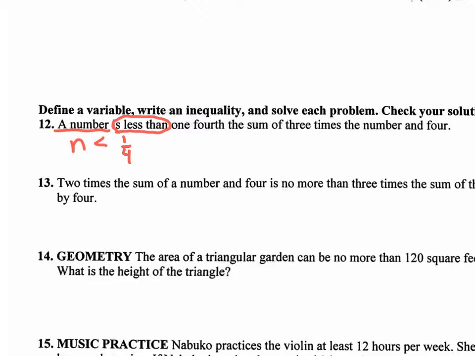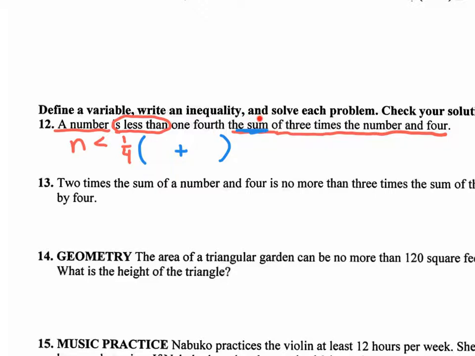1/4 of what? 1/4 of the sum of 3 times the number and 4. Okay, so what does sum mean? It means you're going to be adding. But since it says 1/4 the sum, you're going to say 1/4 times some parentheses. And inside these parentheses, we're going to be doing the sum. We're going to be adding. So what is it that we're going to be adding?